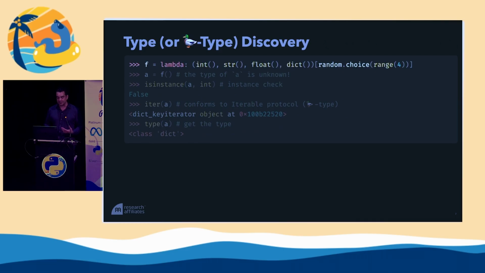Here we have a function. This is a lambda function that is going to randomly choose one of 4 types. If we call this function, we've assigned this name A, we have no idea what this type is. We do not know. And Python gives us a number of ways to discover the type or the behaviors available with this instance. We can call isinstance, and that can tell us, well, it's not an integer or an integer subclass. Okay, that's fine. We can see if the type conforms to a behavior, to a protocol, and this is commonly known as duck typing. We can see in this example, is A iterable? If it is, we're going to get back a type of iterator, and we see here we get a clue, it's a dict key iterator. So now we kind of know. If we call type, we will see that this is a dictionary.